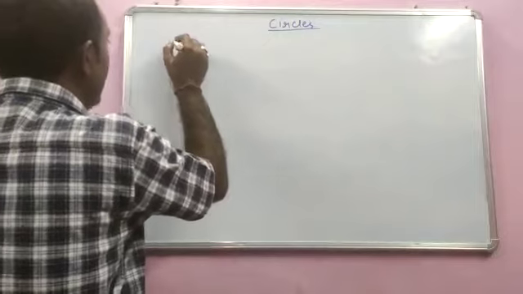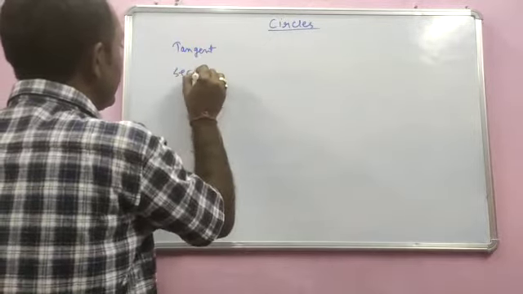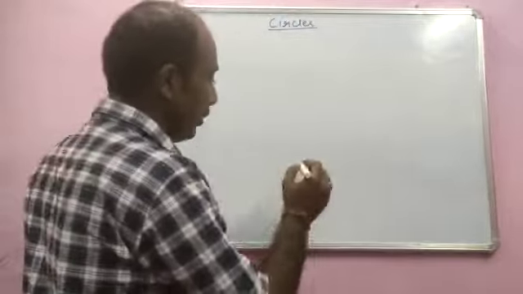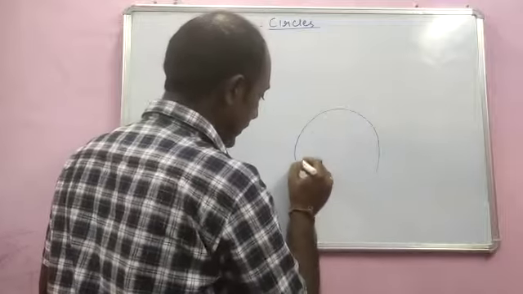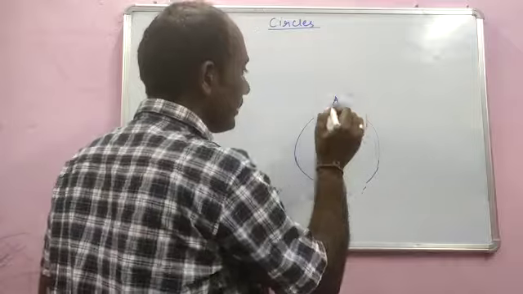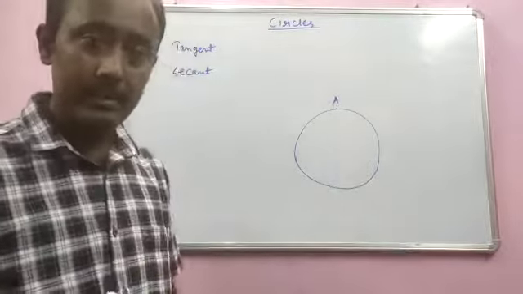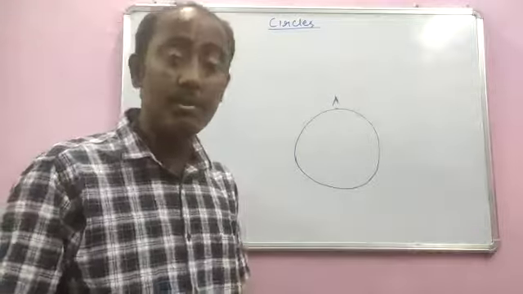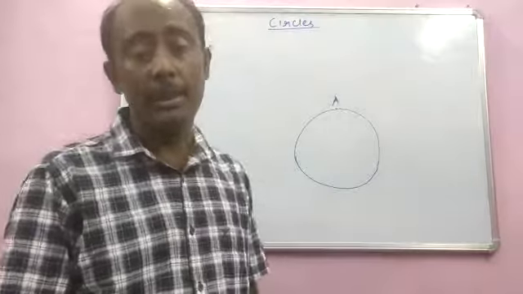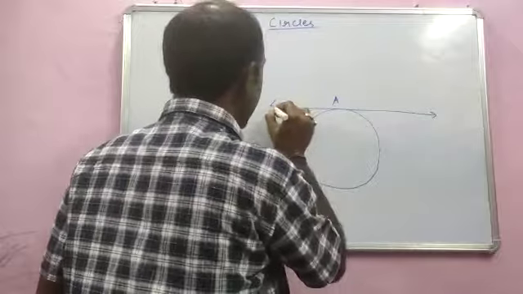The two terms are tangent and secant. Now what are these two terms all about? When you draw a circle and you take a point on this circle, suppose I have taken a point A on the circle, and if I ask you to draw a line passing through that point A, how many lines can you draw? You can have infinite lines, because we can have infinite lines passing through a point on a circle.